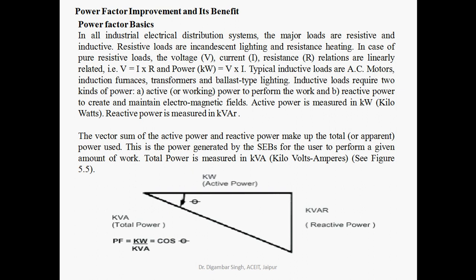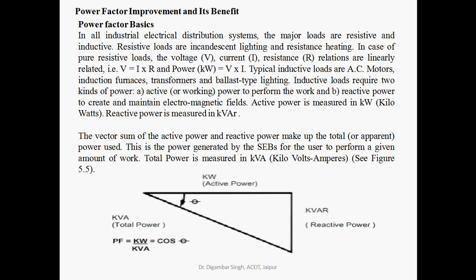Active power is measured in kilowatts and reactive power is measured in kilovolt ampere reactive, kVAR. The vector sum of active power and reactive power is the total apparent power used. This is the power generated by the state electricity board for the user to perform a given amount of work. Total power is measured in kVA, that means kilovolt ampere, as shown in the figure.